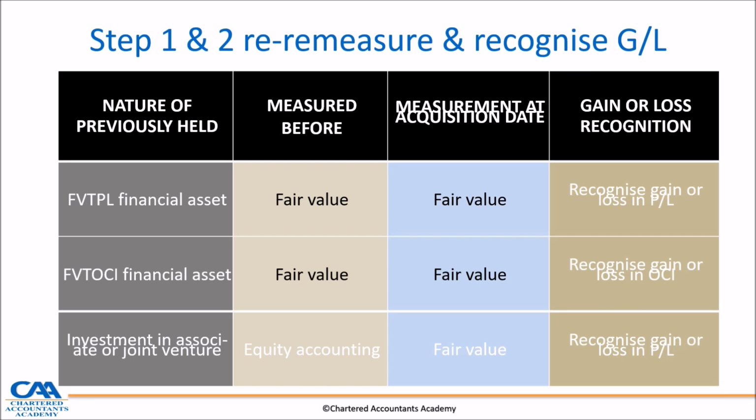That equity accounted carrying amount is what we have. We have to bring it to the date of acquisition and then compare with the fair value on that day, the fair value being that of the equity instruments held. That fair value is likely to be different in most cases, and the difference is a gain or loss, which is recognized in P&L.